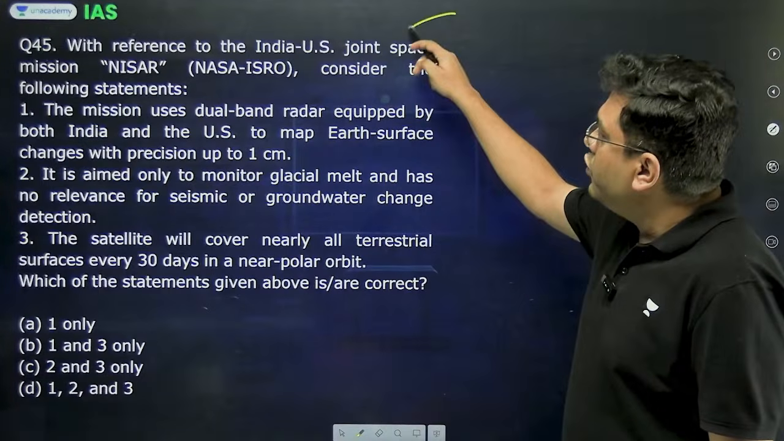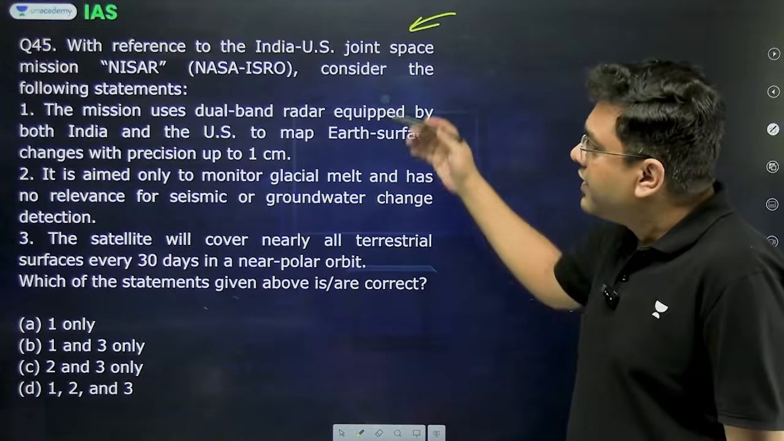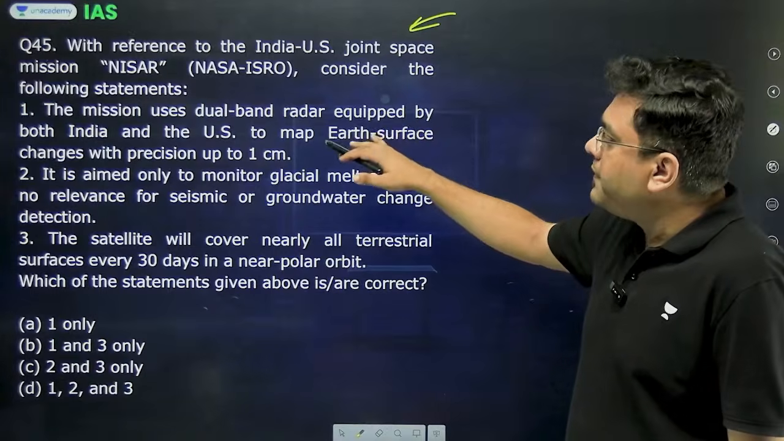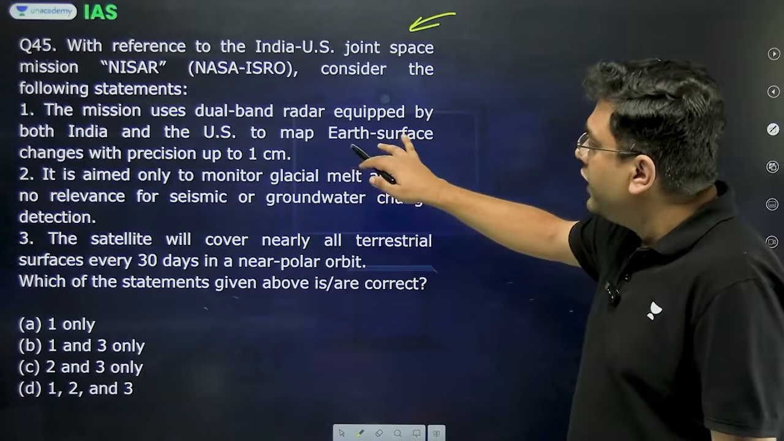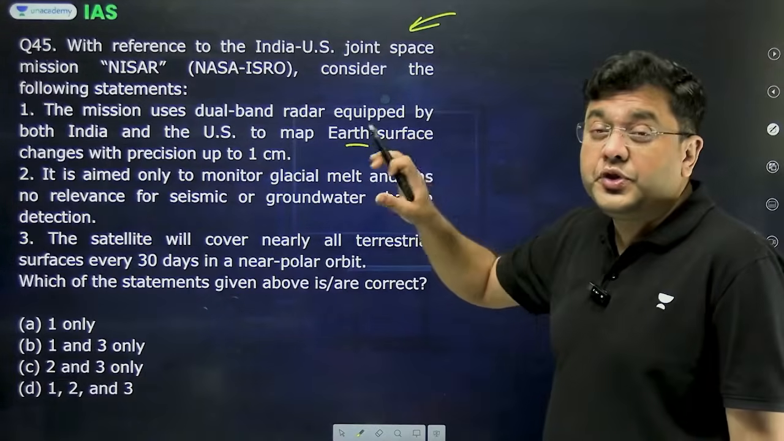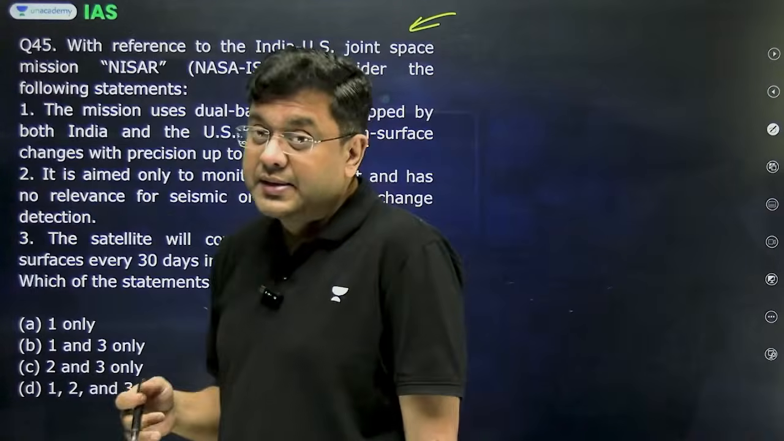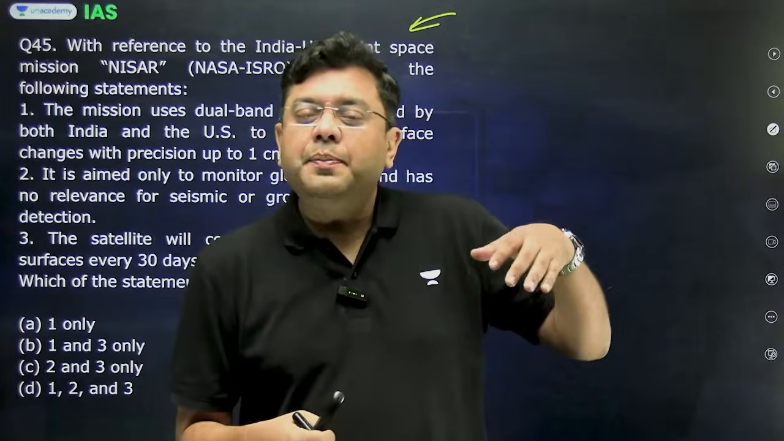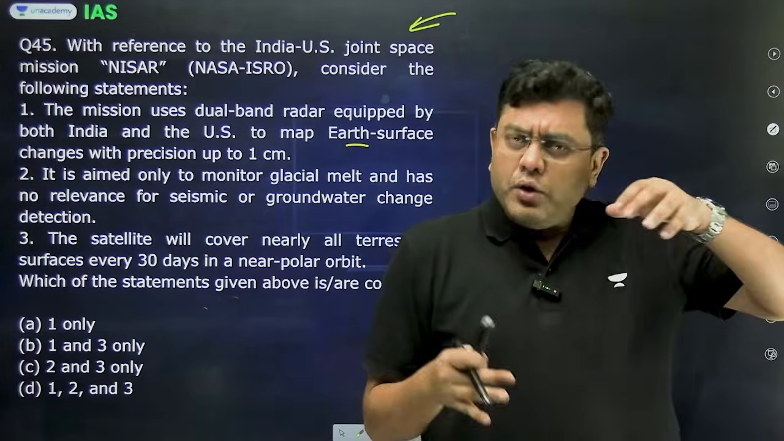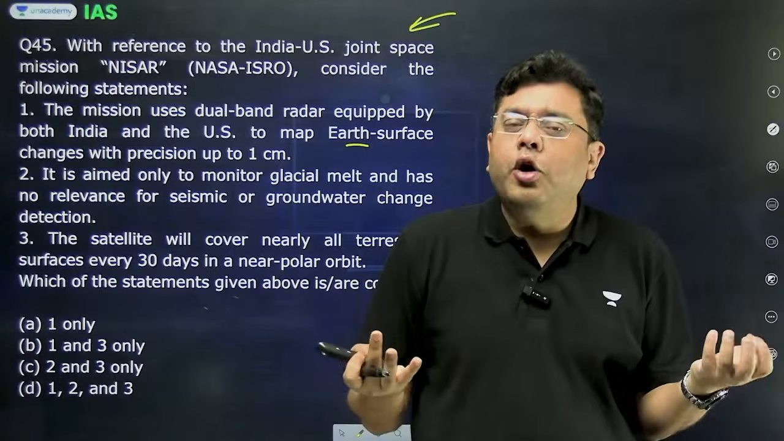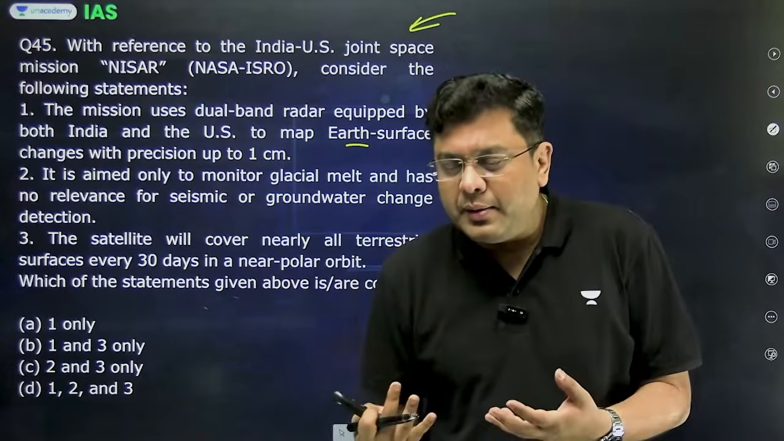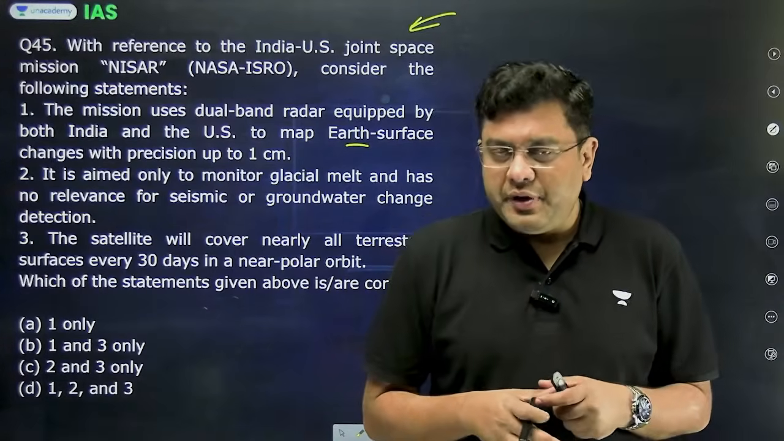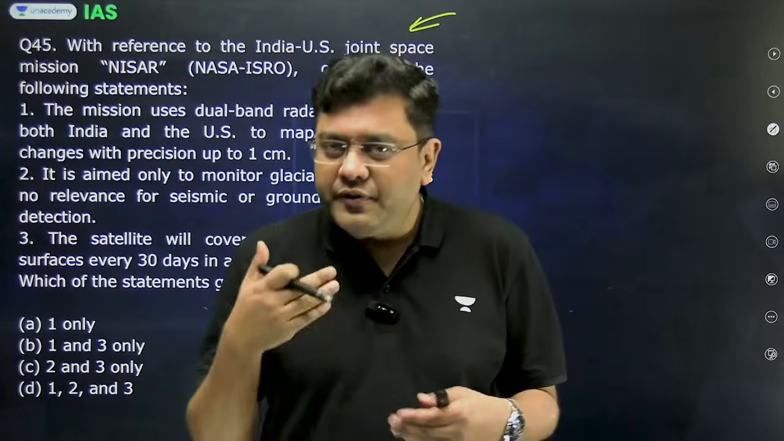With reference to the India-US joint space mission NISAR, consider the following statements. The mission uses dual-band radar equipped by both India and the US to map Earth's surface changes with a precision of up to 1 centimeter. This is correct. Now, NISAR is one of those missions which had been delayed quite substantially owing to separate development of the S-band modules, with the other modules being developed both in the US as well as in India. This is for ground level observation which can be carried out every 12 days.